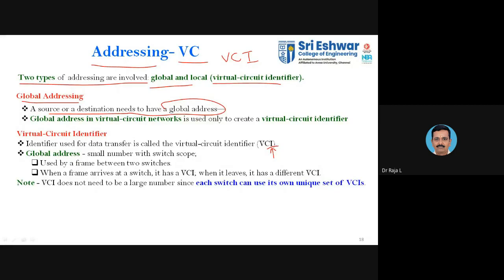As in the example I gave, when you are residing in CCE, you have an ID card for your UG. When you go for PG at some other college, you may have some other ID card. So you will keep on changing. So that is said to be local addressing.